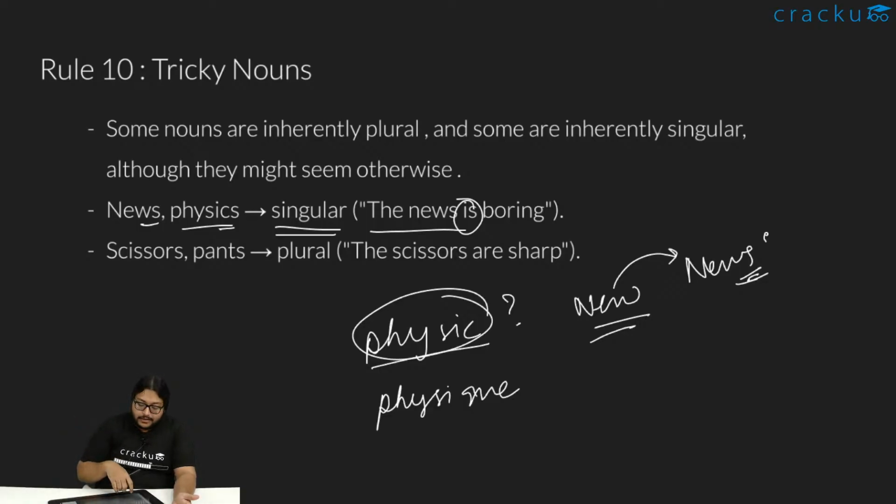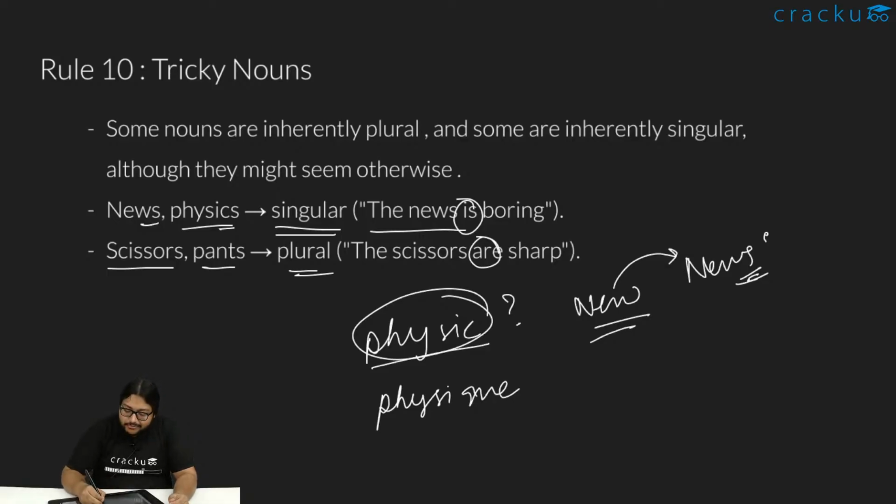Okay. On the other hand, when we have something like scissors or pants, they are considered to be plural. Scissors, pants, drawers as in like half pants that we call them, they are also called drawers, right? So all those words, they are inherently plural. So those will use are, like the scissors are sharp, not the scissors is sharp.